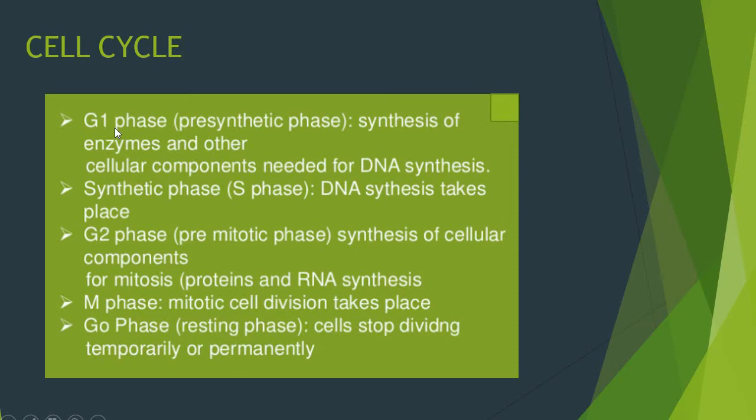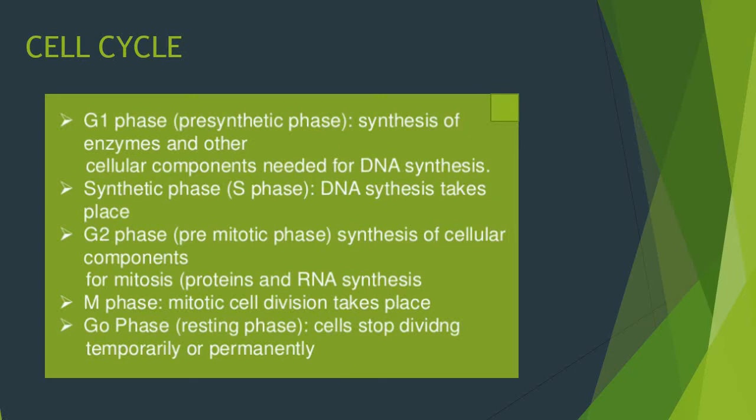What is the G1 phase? The G1 phase is the pre-synthetic phase, in which the synthesis of enzymes and other cellular components needed for DNA synthesis takes place. The G2 phase is also known as the pre-mitotic phase, and in this, synthesis of cellular components for mitosis like proteins and RNA takes place. The G0 phase is the resting phase, in which the cells stop dividing temporarily or permanently. So this is a short introduction to the cell cycle.